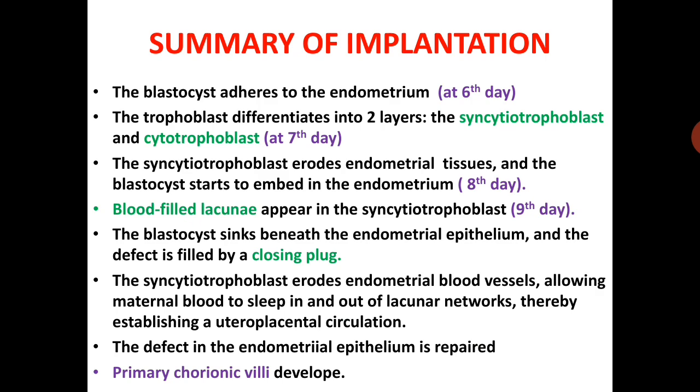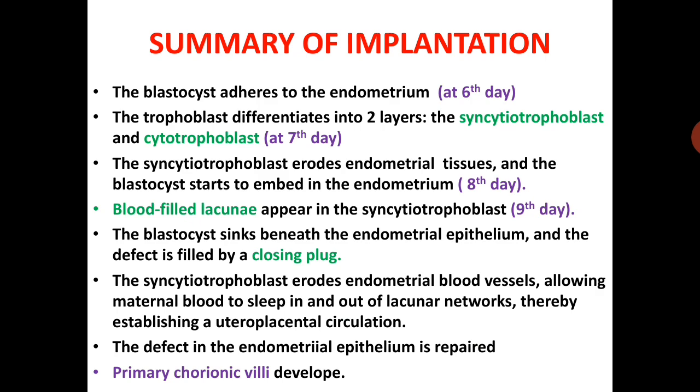Total summary of implantation. On the 6th day, the blastocyst adheres to the endometrium, and on the 7th day, the trophoblast differentiates into two layers, syncytiotrophoblast and cytotrophoblast. On the 8th day, the syncytiotrophoblast erodes endometrial tissue and the blastocyst starts to embed in the endometrium.